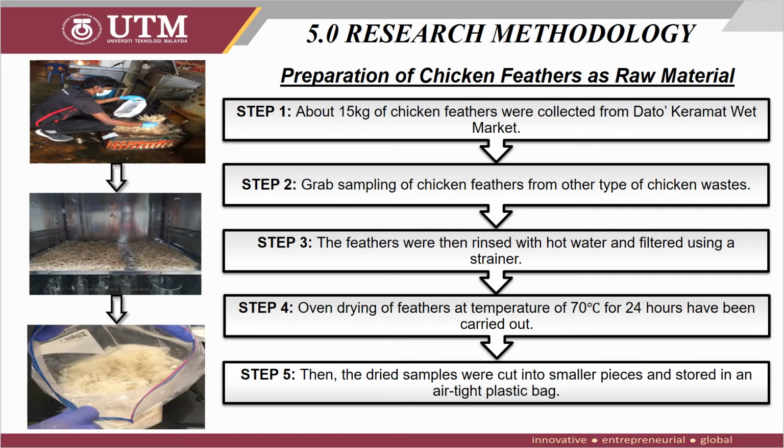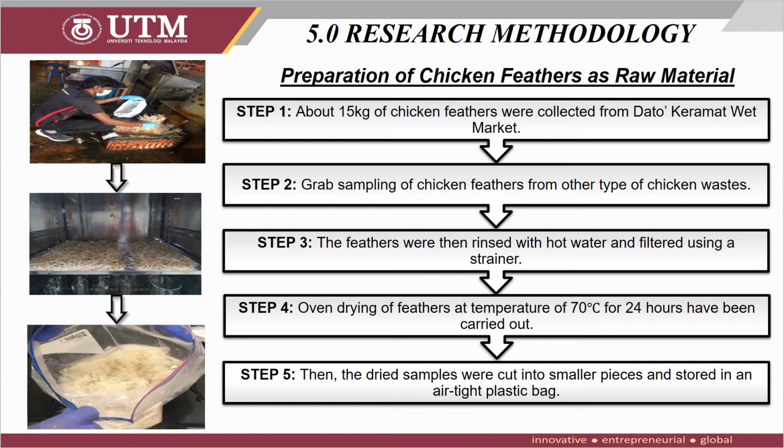As for the research methodology, a total of 3 parts have been divided, where the first part is the preparation of chicken feathers as the raw materials. Firstly, about 15 kg of chicken feathers were collected from the nearby wet market at Datuk Kramat. Since a mixture of chicken waste was obtained, grab sampling of chicken feathers from other types of chicken waste was carried out. Then, these feathers were rinsed with hot water and filtered using a strainer.